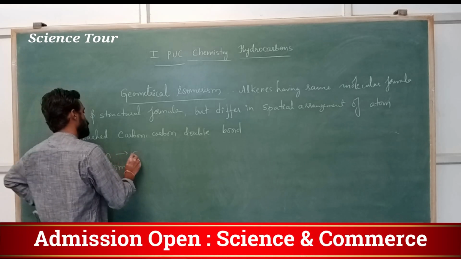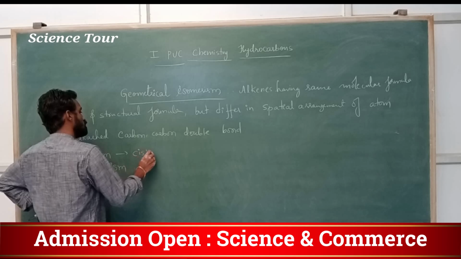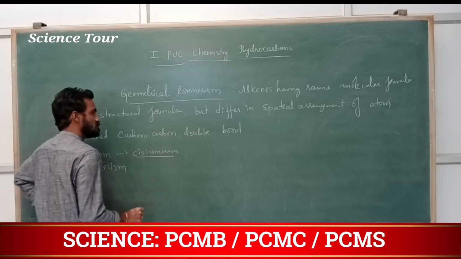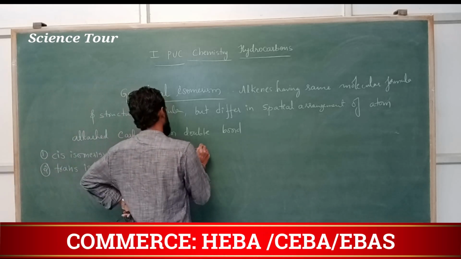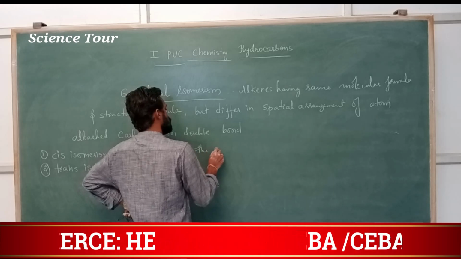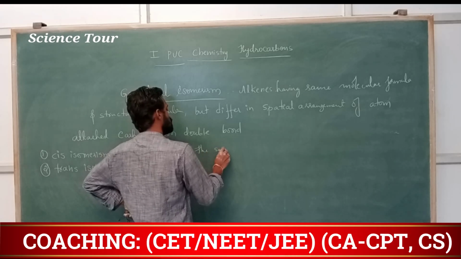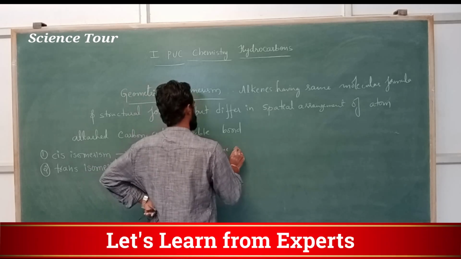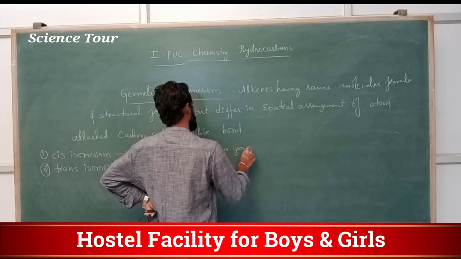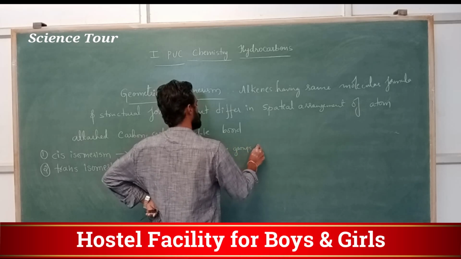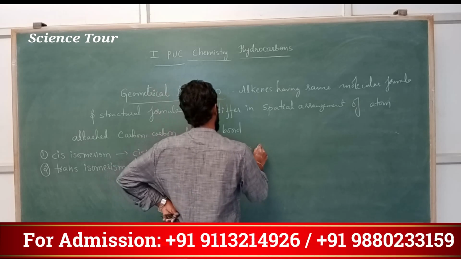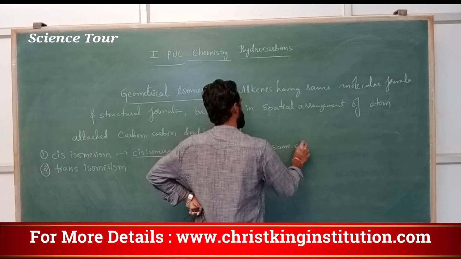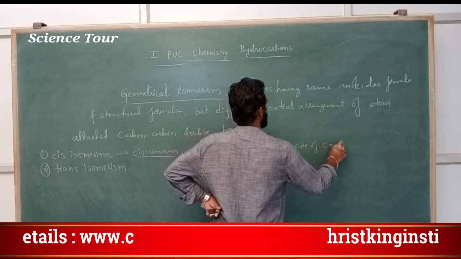Here, in cis isomerism, the same substituent atoms, the same groups are on the same side of the carbon carbon double bond.